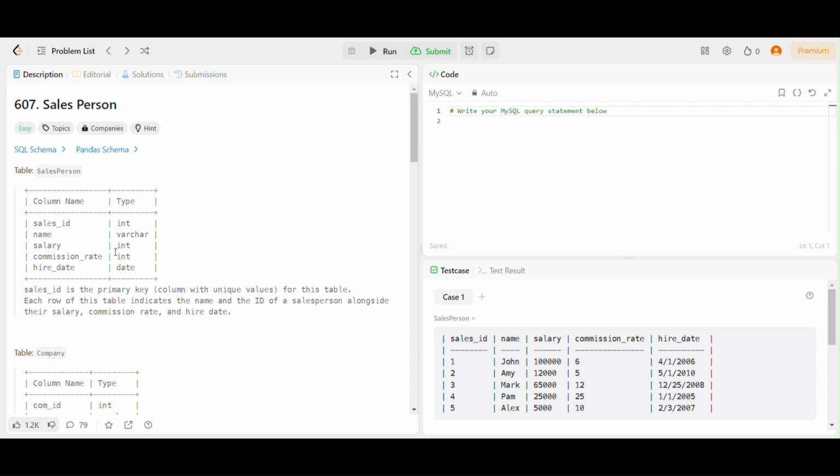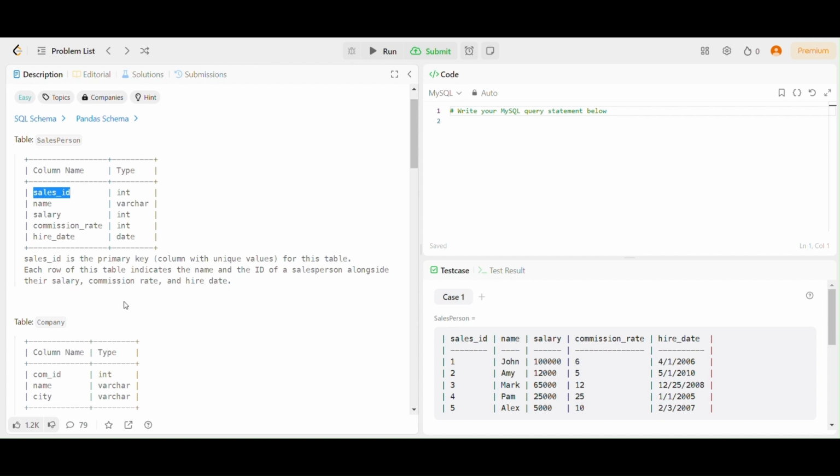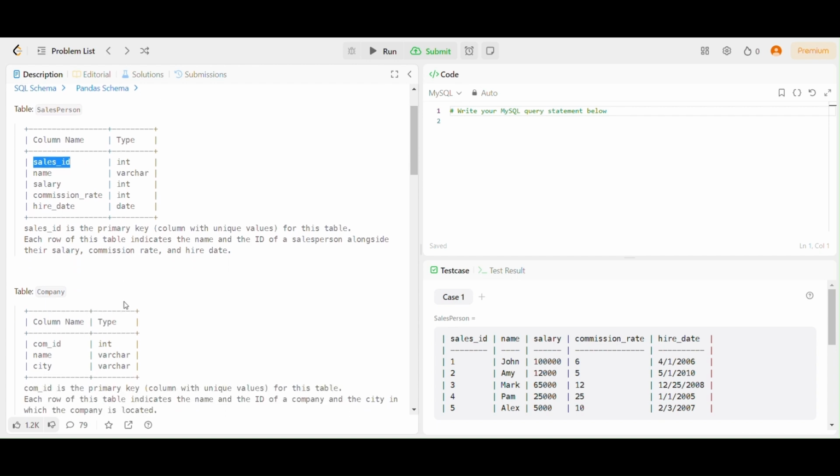Sales_id is the primary key that has the unique values. Each row of this table indicates the name and the ID of the salesperson along with the salary, commission rate, and hire date.